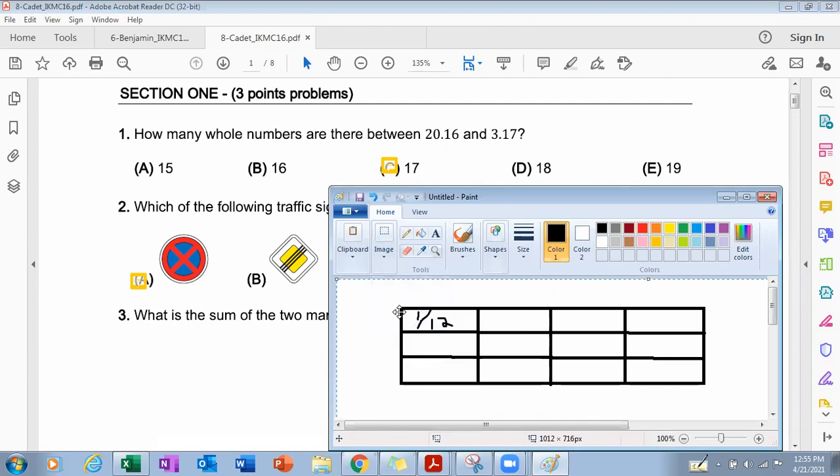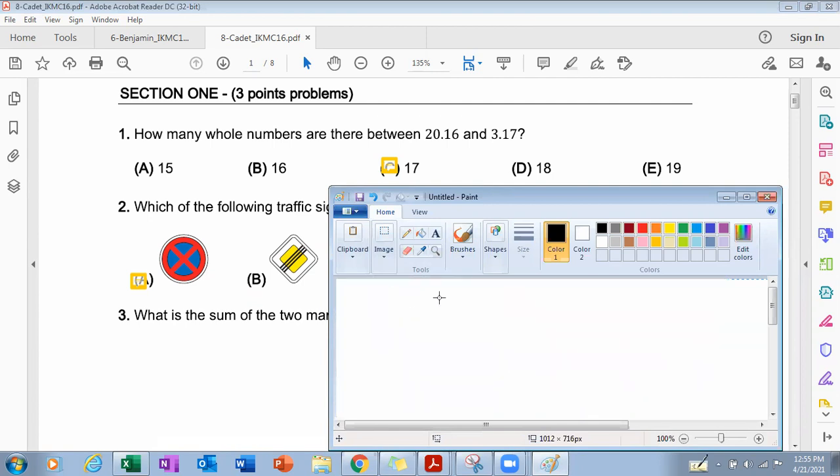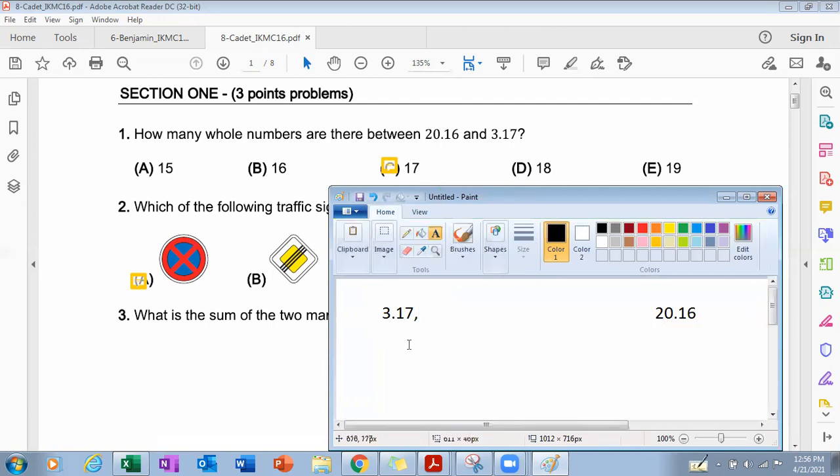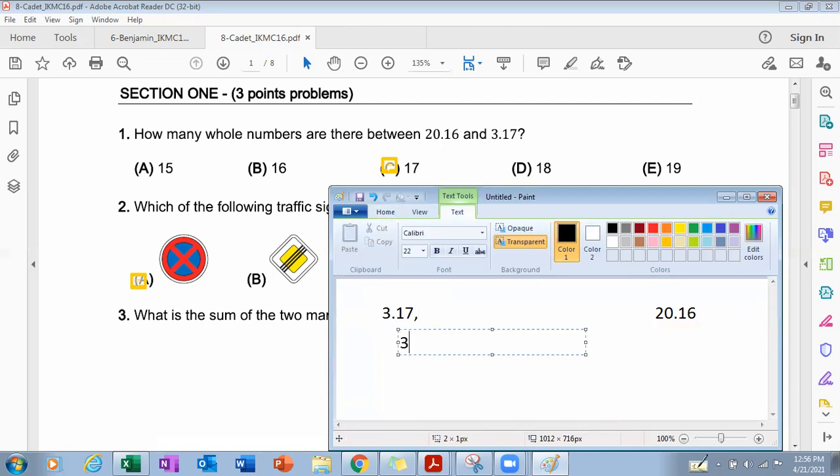Whole numbers are those numbers which start from 0 and are without decimals, like 1, 2, 3, 4, 5, 6, 7, 8, 9, 10. So in between 3.17, we have to find the whole numbers till 20.16. So 20.16 should be the last number. After 3.17, I'm writing the whole numbers here.